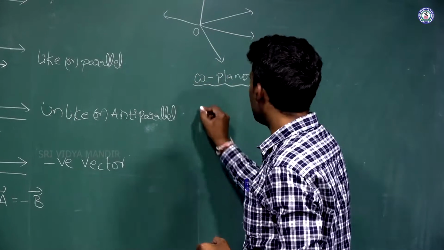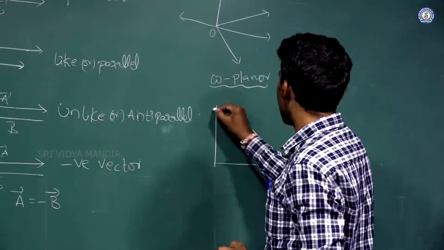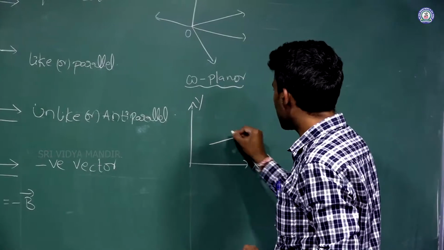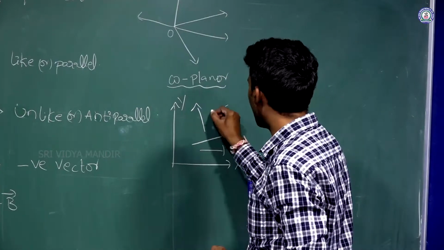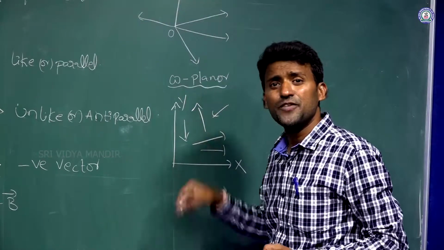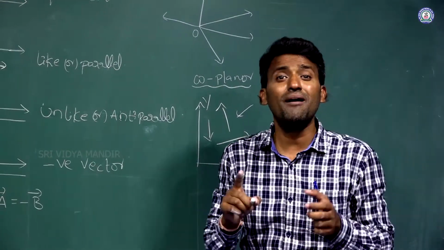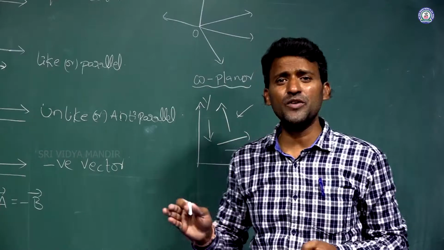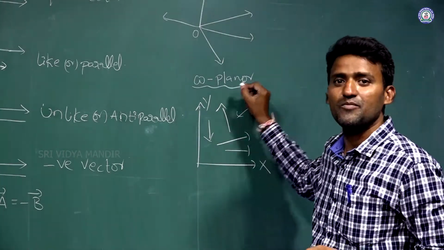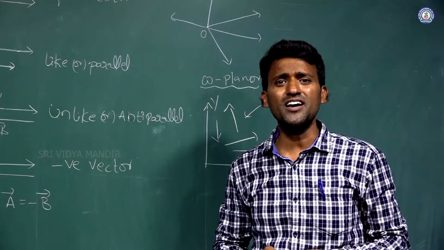See here, I am taking one xy plane. This is x and this is y. All vectors have different directions and different magnitudes, but are acting in one plane. That we call coplanar vectors.